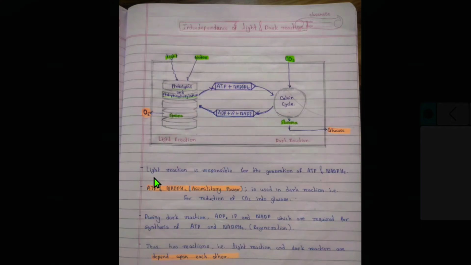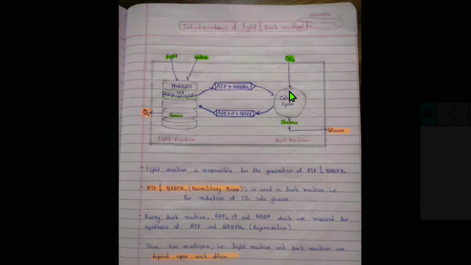Here we'll see the first point: light reaction is responsible for the generation of ATP and NADPH2, and the ATP and NADPH2, meaning the assimilatory power, is used in the dark reaction. Here the ATP and NADPH is used in the dark reaction by the process Calvin cycle for the reduction of CO2 into glucose.